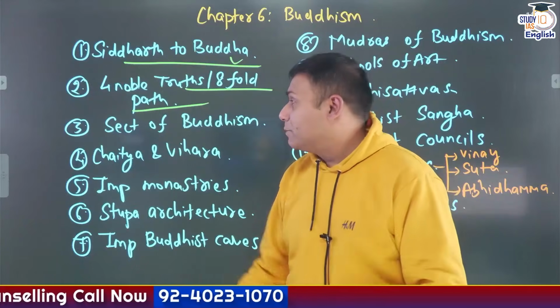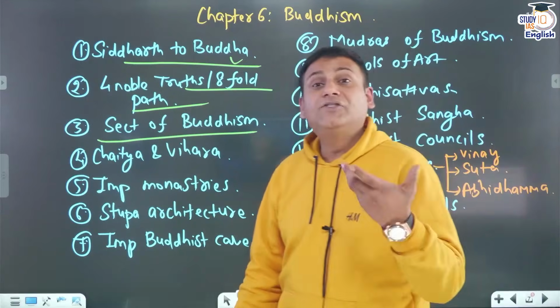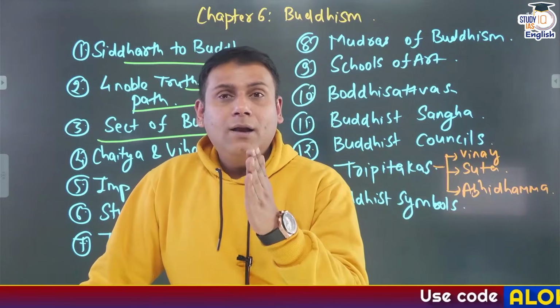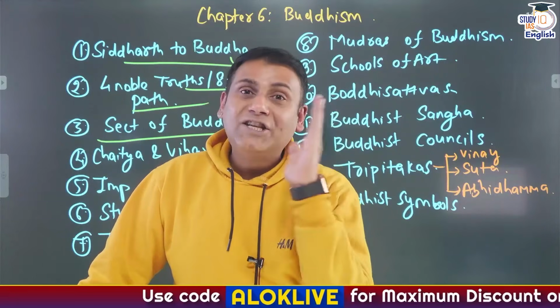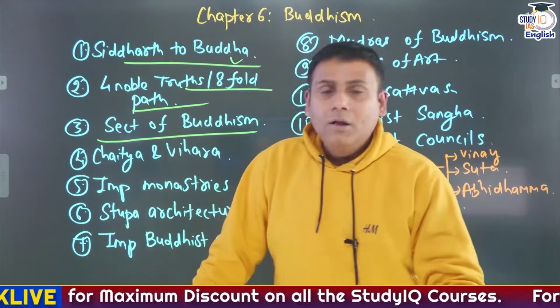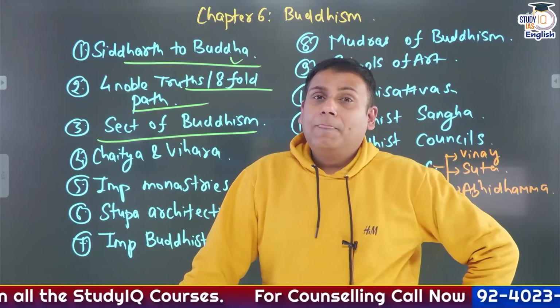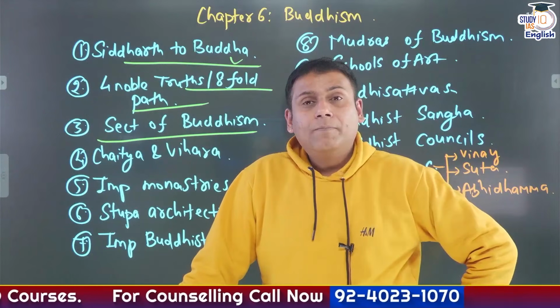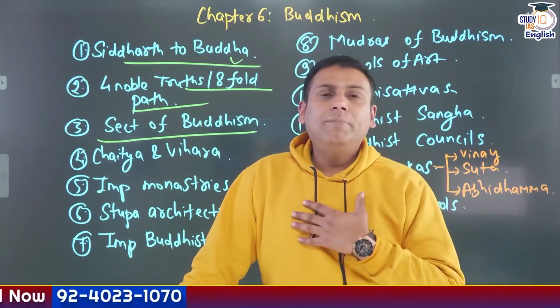Now, Buddhism is majorly divided into 2 sects. Rather than saying 2 sects, some of them say it is 3 sects: Hinayan, Mahayana and Vajrayana. But in fact, Vajrayana is an offshoot of Mahayana. I'll give you a very simple example. The followers of Hinayan believed in the original teachings of Buddha. They did not believe in idol worship. And they believed that Buddha was not a god. He was a normal human being like us.